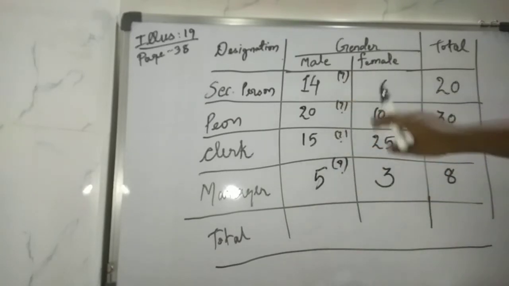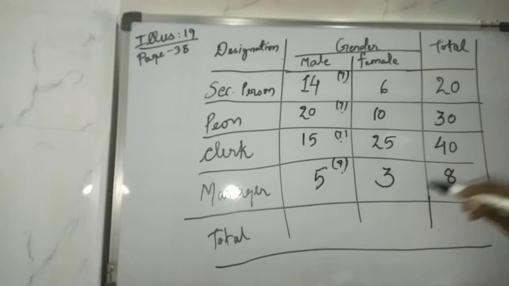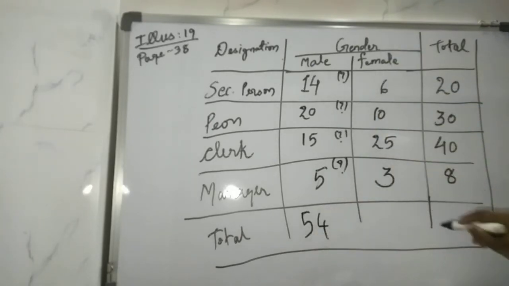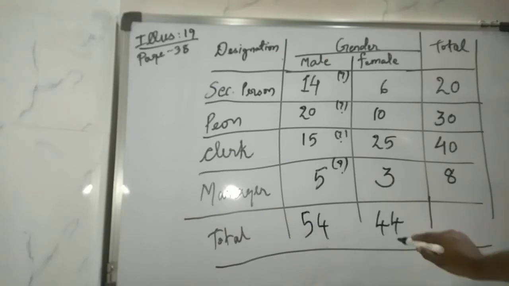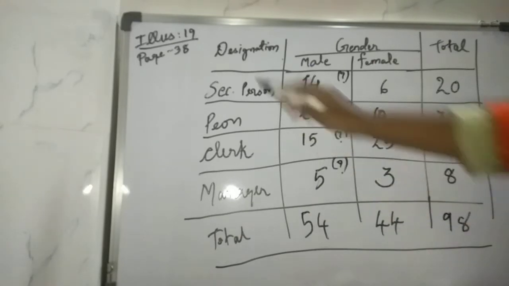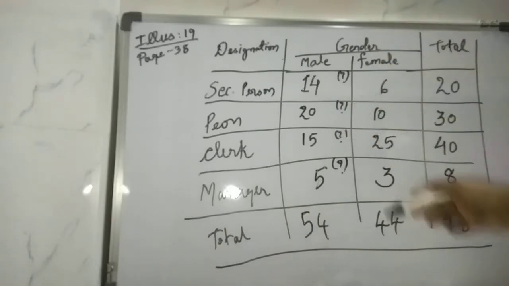14 plus 20 plus 15 plus 5 gives you 54. Then add this column, then it would be 44. And you can either total up like this or like this also, but the answer should be the same. So the answer is 98. So all these people total 98. Clear with this? Now this was your illustration number 19. I hope this is clear to you.